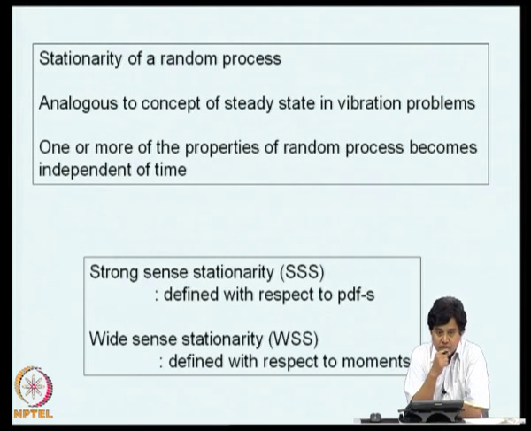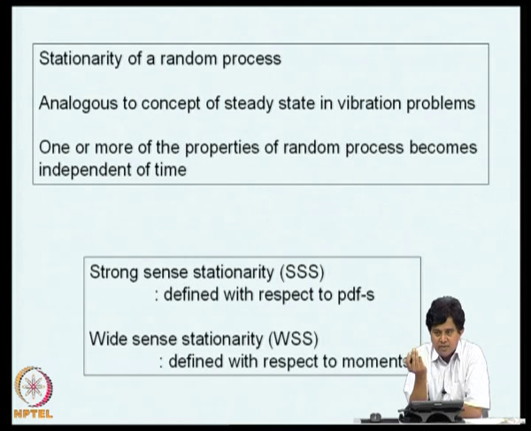We now introduce an important property of random processes, namely stationarity. This concept of stationarity is analogous to the concept of steady state that we use in vibration problems. We say that, for example, a single degree of freedom system driven harmonically would reach a harmonic steady state.